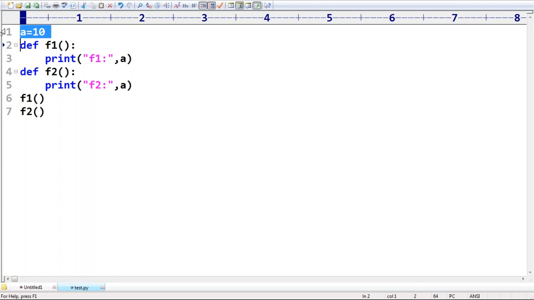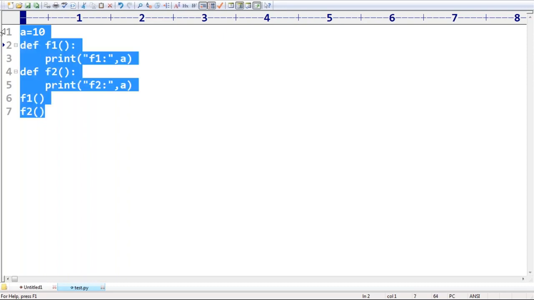But in Java, we do not have any global variables concept. Everything we have to declare within the class only. Outside of the class, you can't take it. In Java there is no such terminology, that is Java's different terminology.